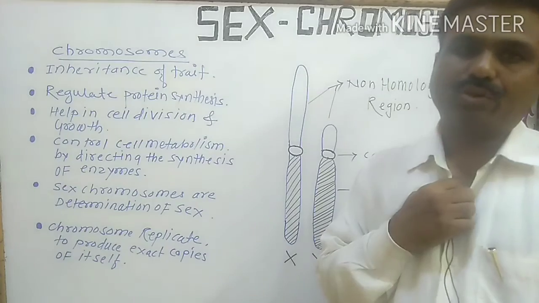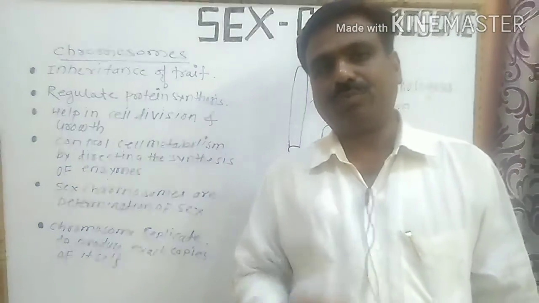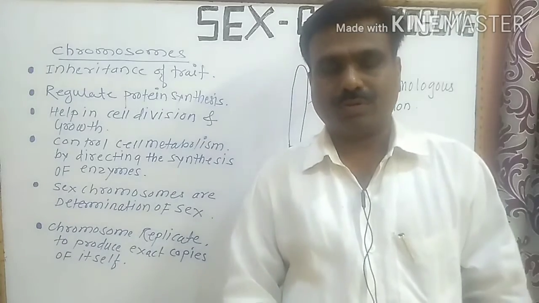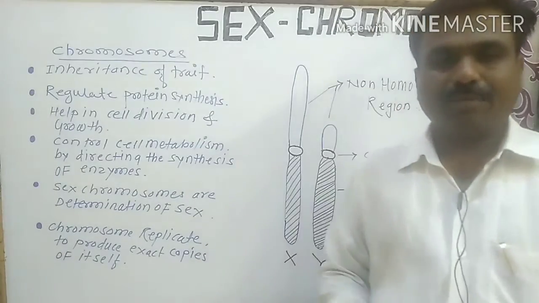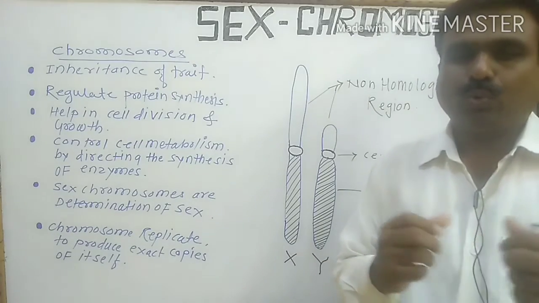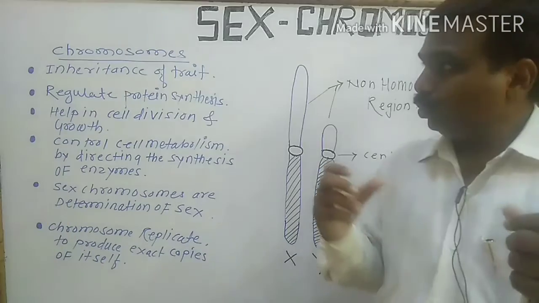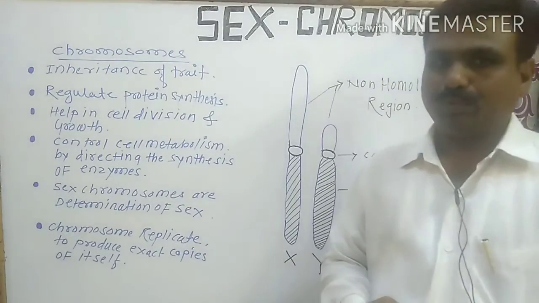On the basis of the position of the centromere, there are four types of chromosomes, known as metacentric, submetacentric, acrocentric and telocentric. Now today I have to discuss the function of the chromosomes.